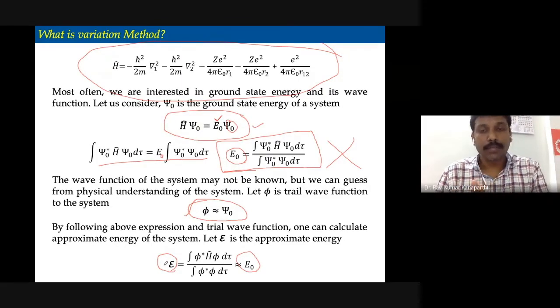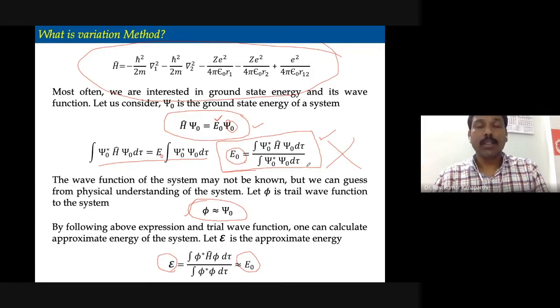Are you following? In this method, ideally we have to know the ground state wave function and also the ground state energy. The ground state energy we can calculate using the expectation value relation. This energy can be computed only when we precisely know the wave function.